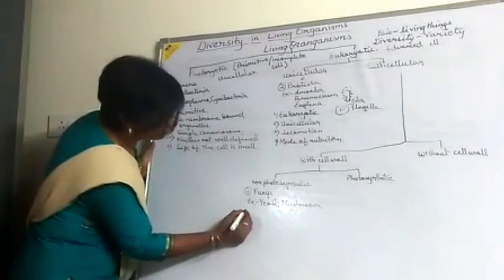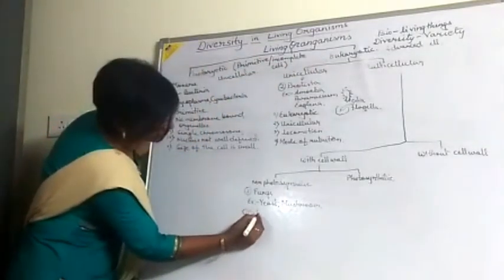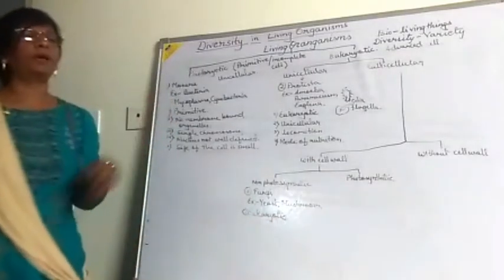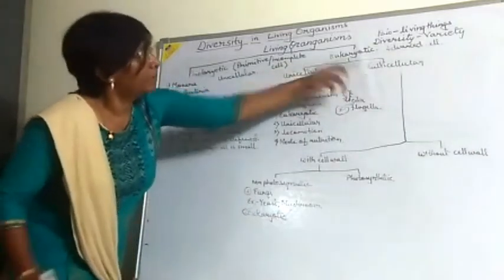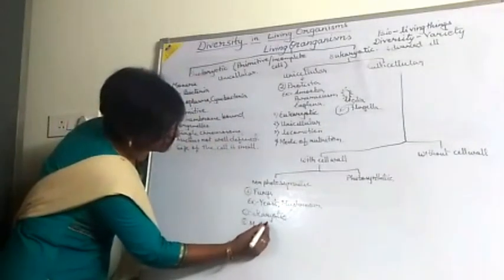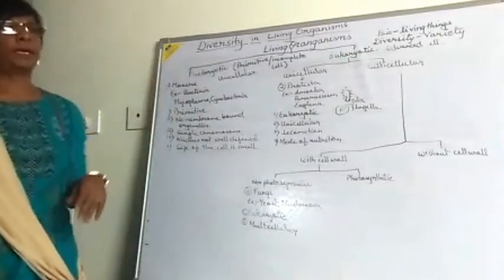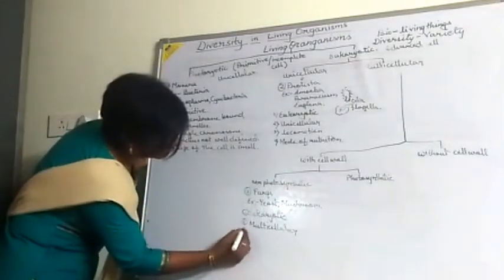First one is that it is eukaryotic. Another is that it is multicellular. Now the third one is the mode of nutrition.